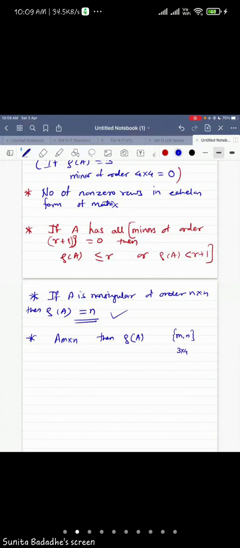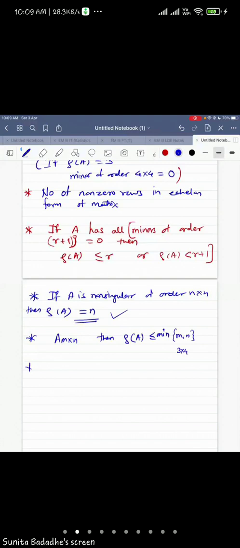So if it is an m by n matrix, for 3 by 4, the rank will be definitely less than or equal to 3, right? If it is 4 by 3, then the rank again will be less than or equal to 3. So for m by n, rank of A is less than or equal to the minimum of m and n. Correct, Somnath, right? You can keep the notes in front of you while answering my question.